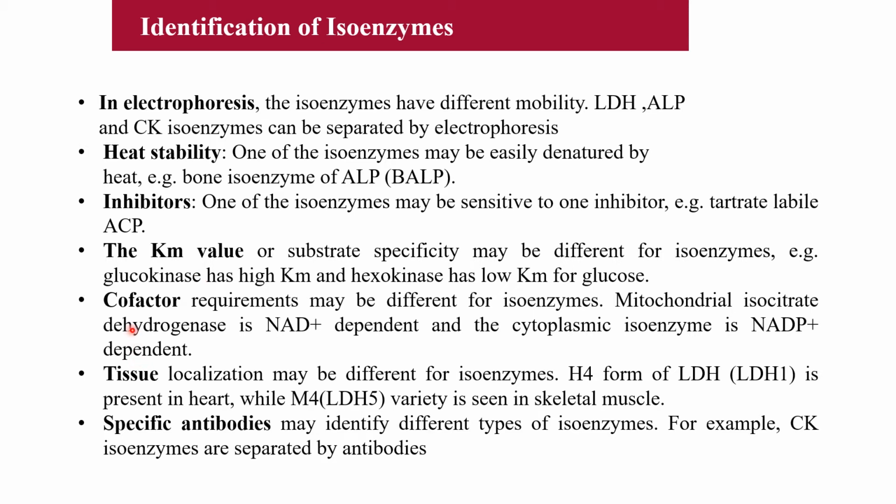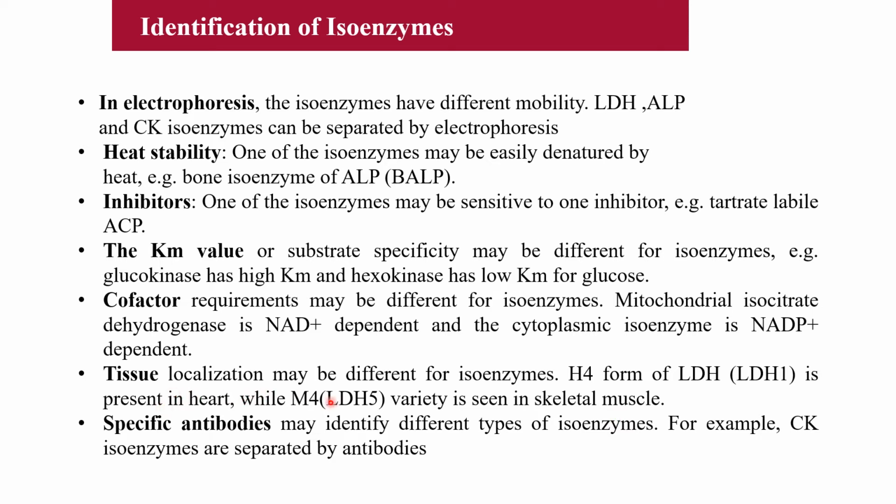Then cofactor. Cofactor requirement may also be different. For example, mitochondrial isocitrate dehydrogenase requires NAD and cytoplasmic isocitrate dehydrogenase requires NADP. So cofactor requirement may also be different. Then tissue localization may also be different. For example, LDH1 is present mostly in the heart and LDH5 is present in the skeletal muscle. So tissue localization is also different.